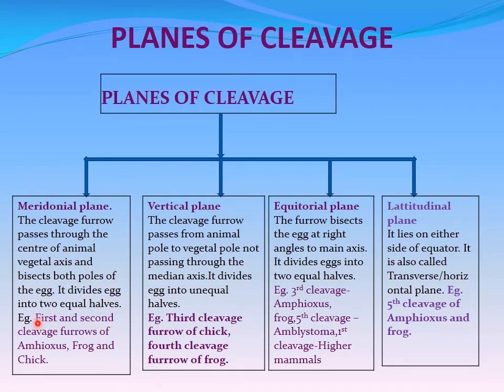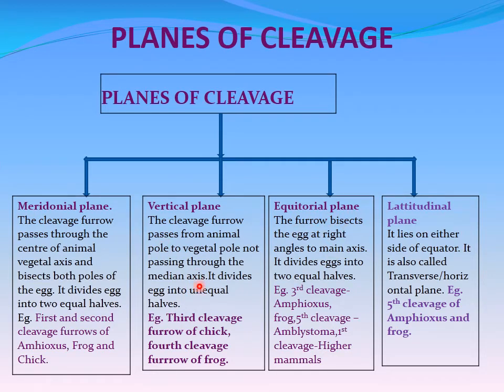The first and second cleavage furrows of Amphioxus, frog and chick are examples. And second, the vertical plane of cleavage. Here the cleavage furrow passes from the animal pole to the vegetal pole, not passing through the median axis. It divides the egg into two unequal halves, just opposite to the meridional plane.